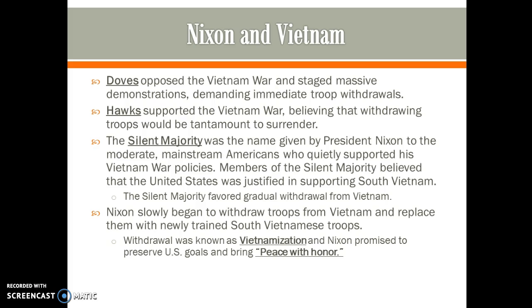The silent majority was the name given by President Nixon to the moderate mainstream Americans who quietly supported his Vietnam War policies. Members of the silent majority believed that the United States was indeed justified in supporting South Vietnam. The silent majority mainly advocated for gradual withdrawal.